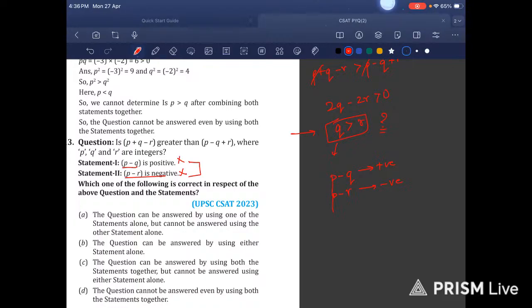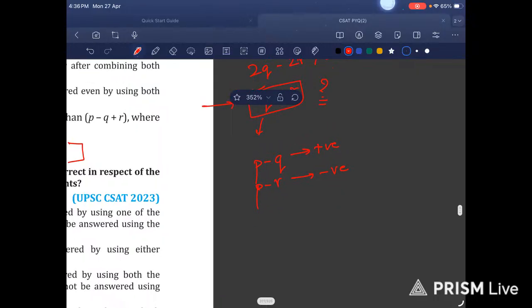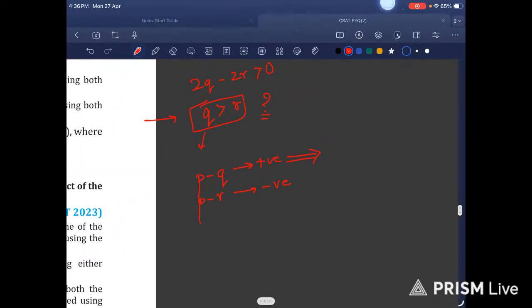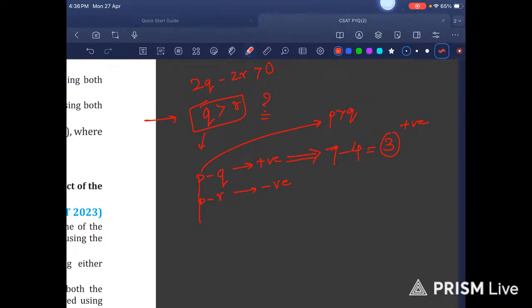Alright. P minus Q is positive. Okay. That means this P must be greater than Q here. Because see, suppose you take P as 7 and Q as minus 4. What do we get here? We get 3, which is positive, which matches our statement here. You can see, right? Wait a second. Let me just do this and drag it to here.